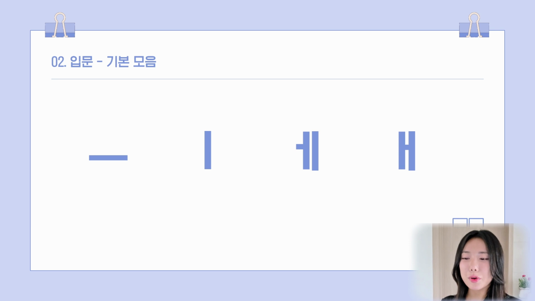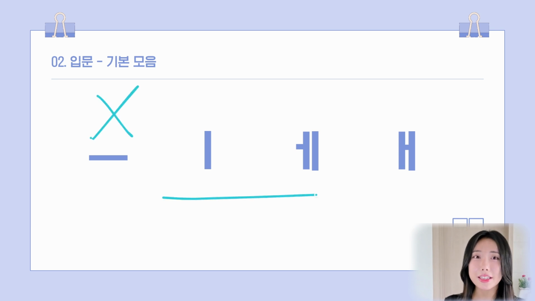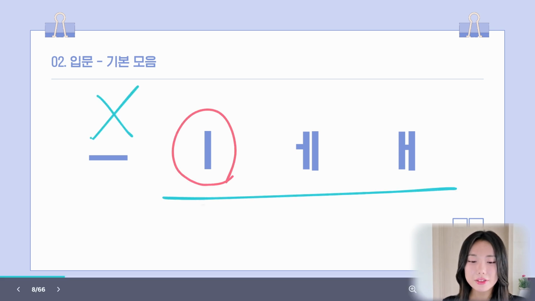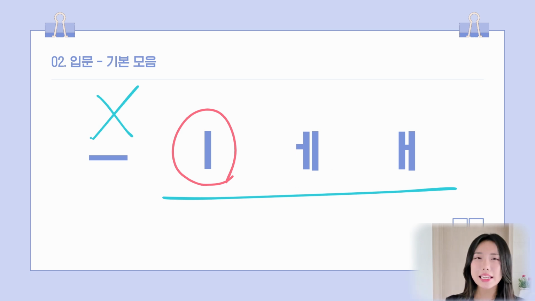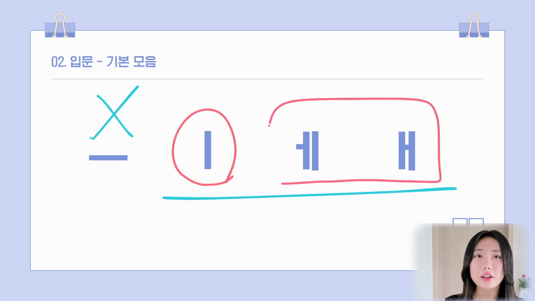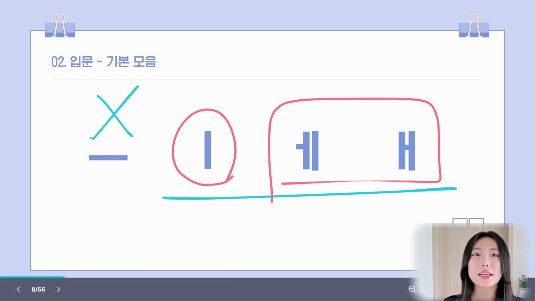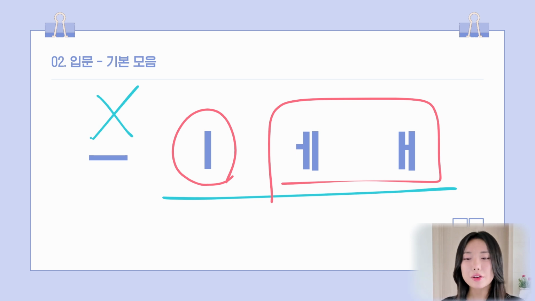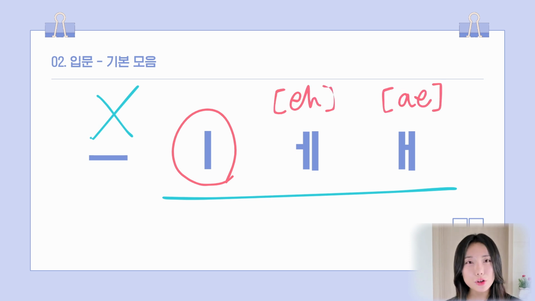Except for the first one, the other three are really simple. The second one sounds like E. In English and Japanese and Chinese, you all have the sound E, so I don't think you'll have any issue with that. The third one and the fourth one are the same. They both sound like E. Alright, then let's talk about the first one.